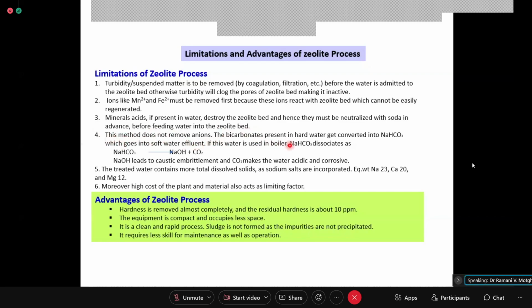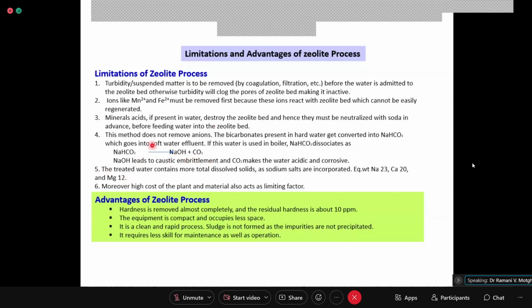So bicarbonate present in hard water gets converted into sodium bicarbonate, which goes along with the soft water. If this soft water is used in a boiler, this NaHCO3 dissociates, forming NaOH plus CO2.